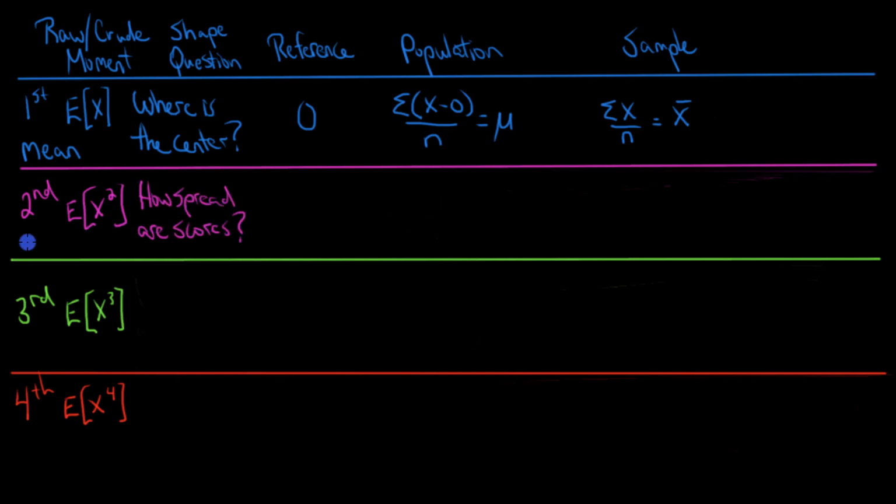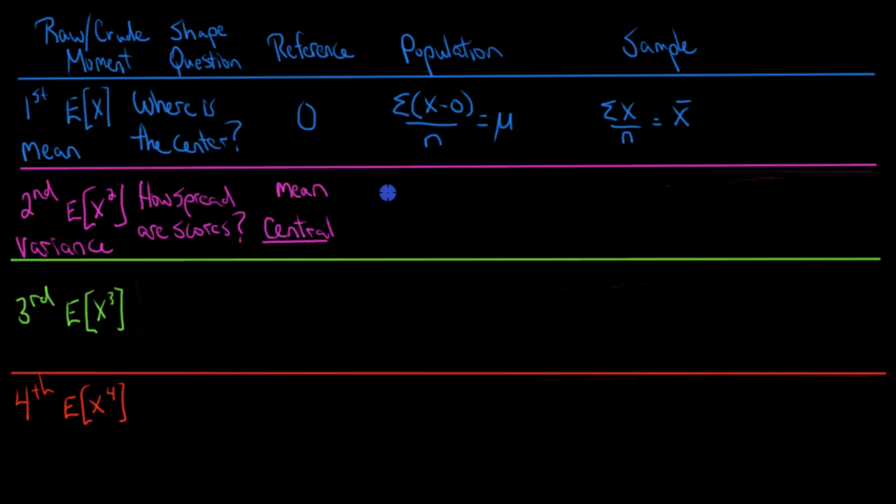And this refers to the variance. But an important thing to note here is we don't want to know their spread in relation to 0. We want to change our reference point or shift our origin. We want to think about the spread of scores around the mean or about the mean. And so we're not looking for the raw or crude second moment. We're actually looking for the central or centralized second moment.